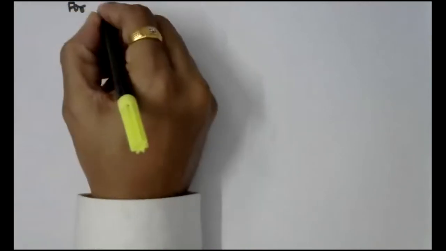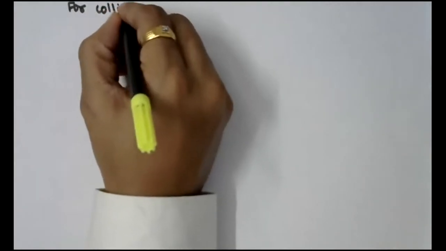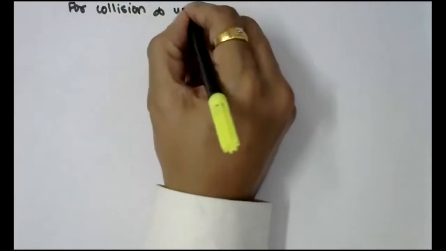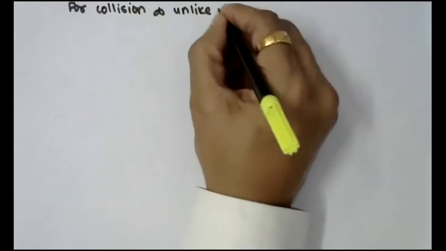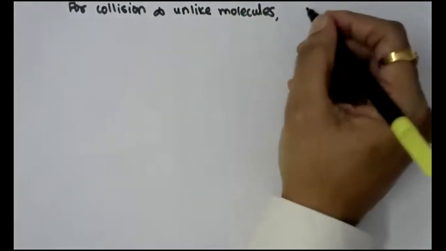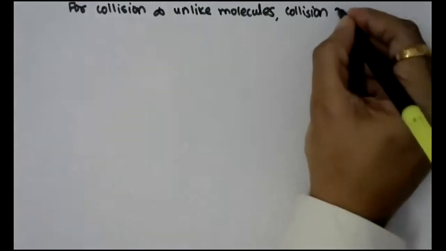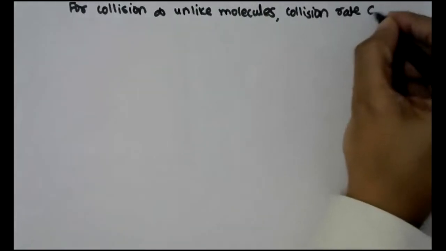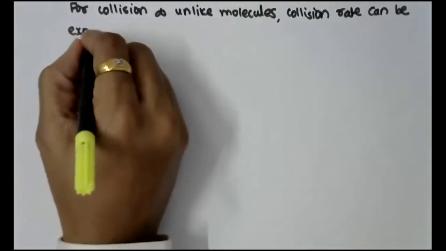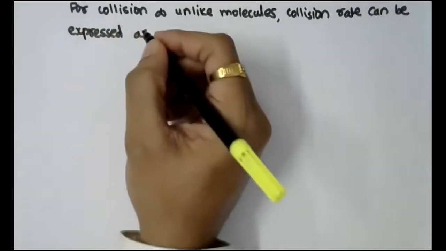For collision of unlike molecules, the collision rate can be expressed as